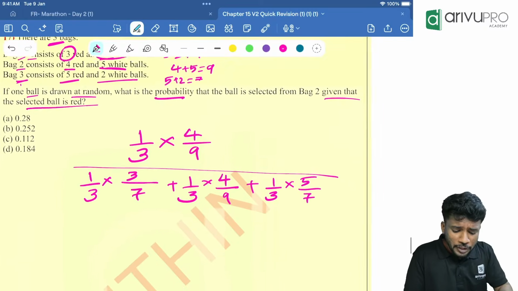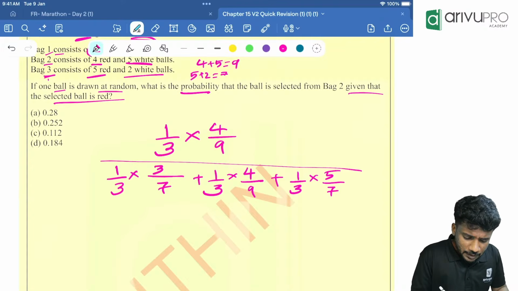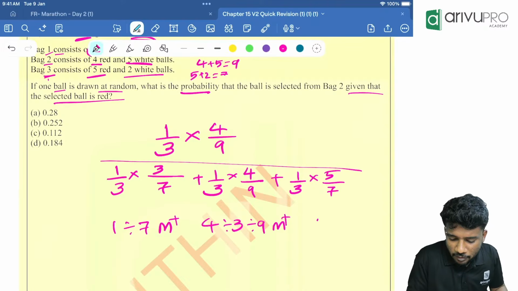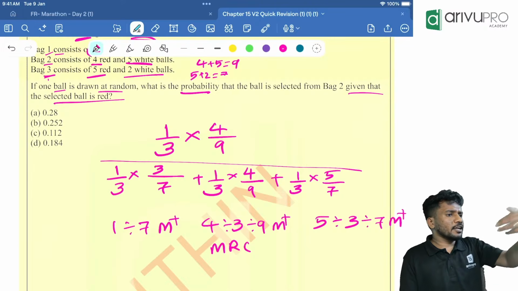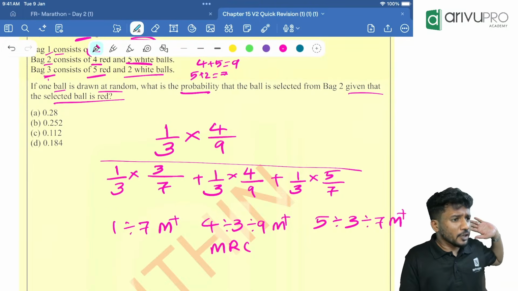0.28. So how are you going to calculate? First calculate the entire denominator. It can be written as 3 divided by 3, which will get cancelled. So 1 divided by 7, M plus. Then 4 divided by 3 divided by 9, M plus. 5 divided by 3 divided by 7, M plus. Then click MRC. You get some value in your calculator for the denominator.